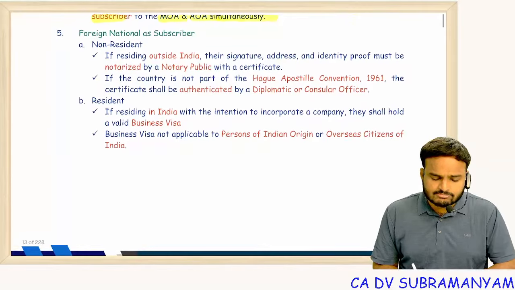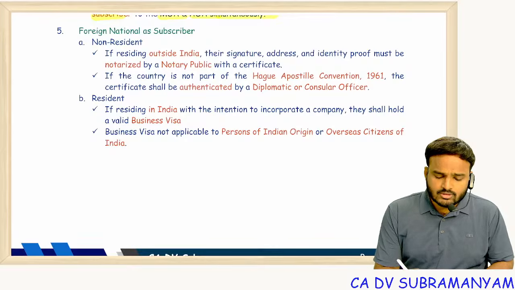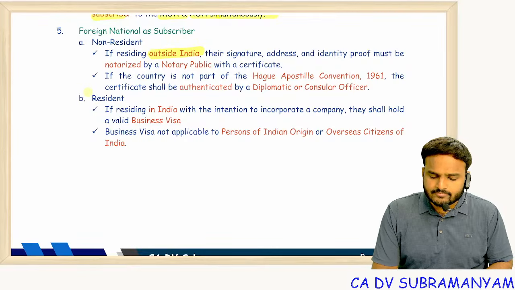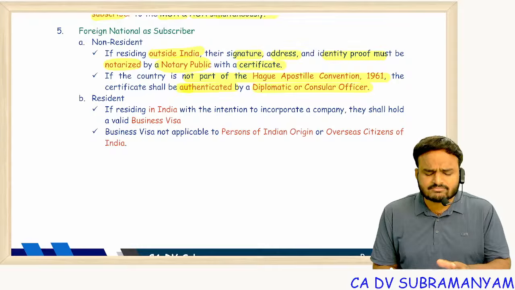Foreign national as subscriber: here authentication of documents is important. If you are residing outside India, your signature, address, and identity proof must be notarized by a notary public with a certificate. If the country is not part of the Hague Apostille Convention, the certificate shall be authenticated by a diplomatic or consular officer, simply the embassy.